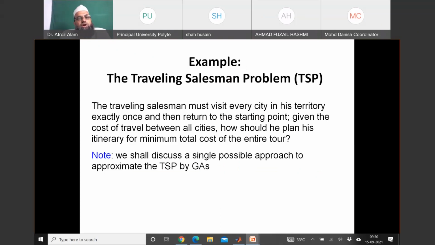Now we will solve one problem, a very popular problem, the traveling salesman problem. We will first discuss how this problem is solved using genetic algorithm, and then we will have some question answers. If you have some questions, you may note them down. We will discuss them at the end or in between.